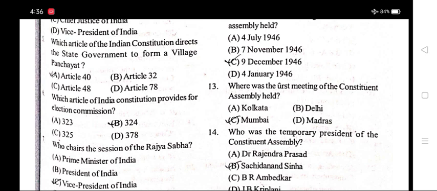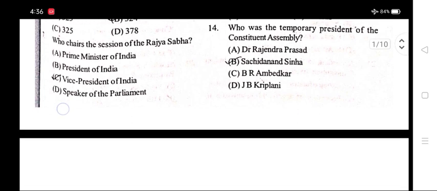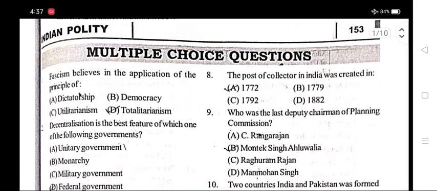Number 5. Which article of the Indian Constitution directs the state government to form village panchayats? Option A, Article 40. Number 6. Which article of the Indian Constitution provides for the Election Commission? Option B, 324. Number 7. Who chairs the session of the Rajya Sabha? Option C, Vice President of India.